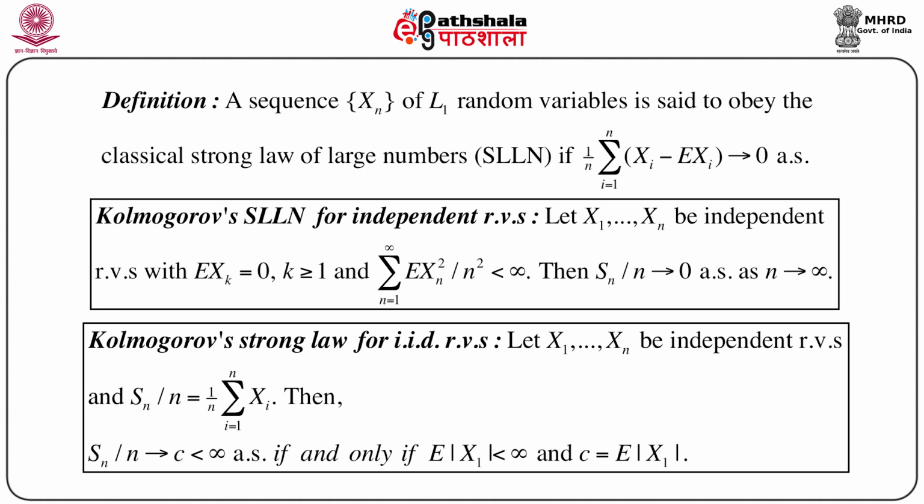Since expectation of modulus X1 is less than infinity, this must be a finite number which we call C, and Sn by n converges to this C almost surely provided expectation of mod X1 is less than infinity. This is nothing but Kolmogorov's strong law of large numbers for IID random variables.